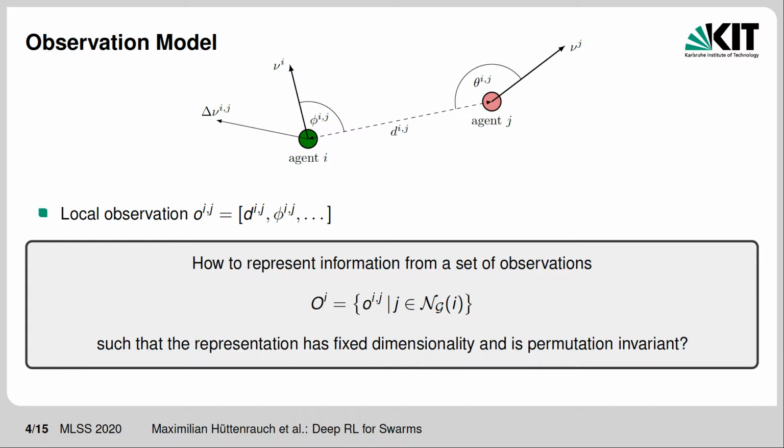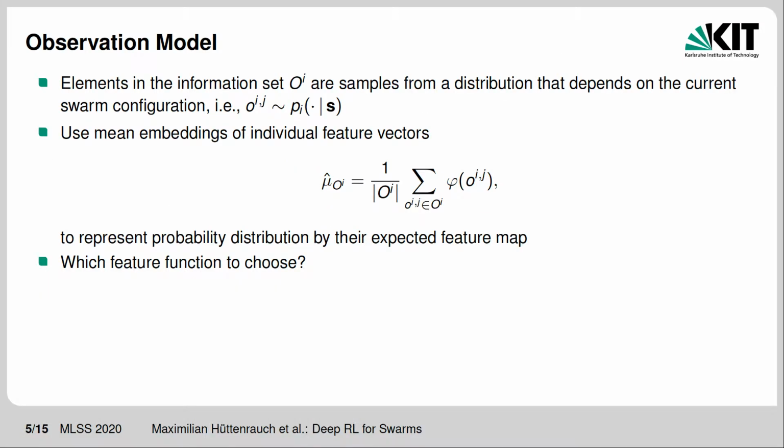The main question we want to answer is how can we represent information that comes in the form of a set such that the representation has fixed dimensionality and is permutation invariant to be processed by a neural network. The key idea is that we treat elements in the set of observations as samples from a distribution that depends on the current swarm configuration. Then we use so-called mean embeddings to represent the underlying probability distribution by the expected feature map. The remaining question is, which feature function should we choose?